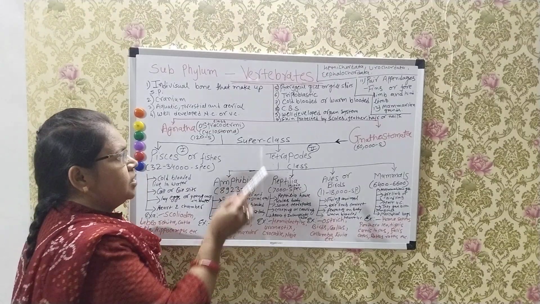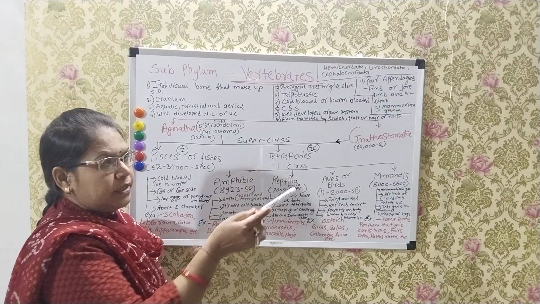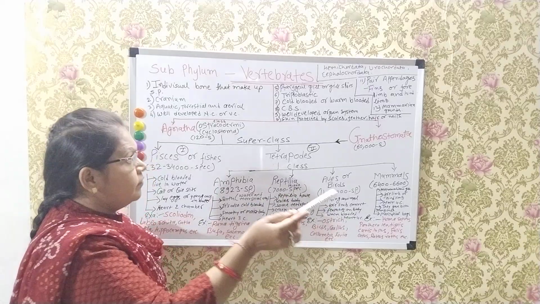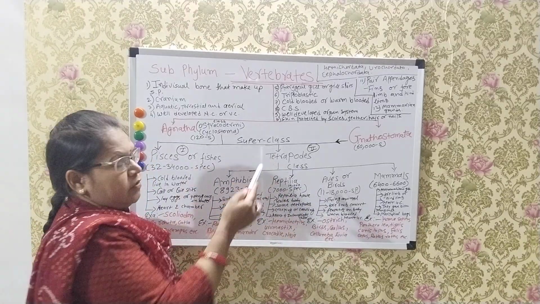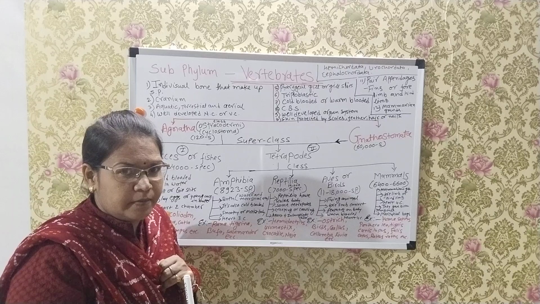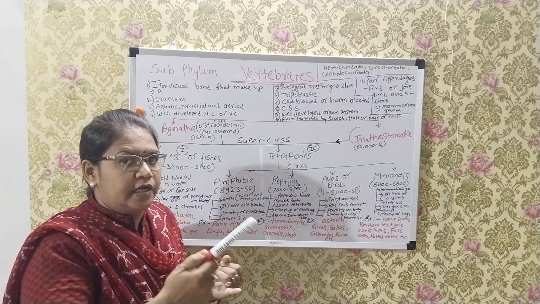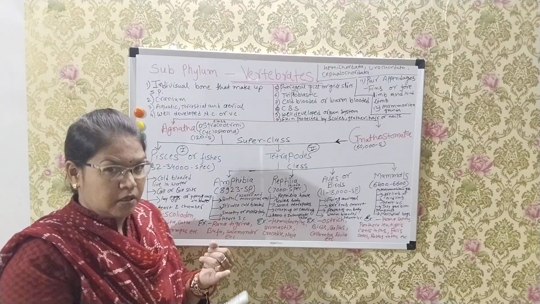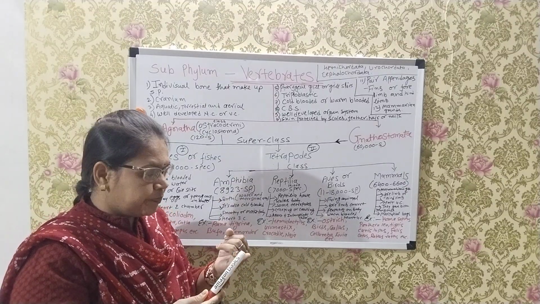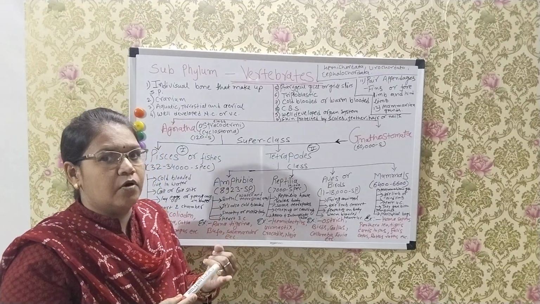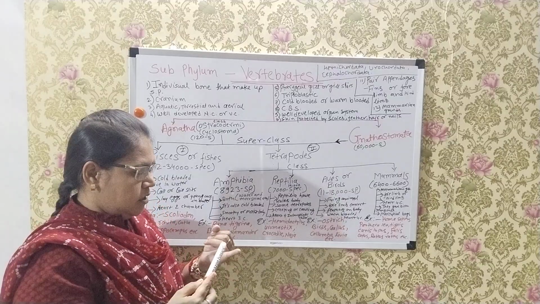Vertebrates have pharyngeal gill slits found at some stage of life. Vertebrates are triploblastic animals; the body develops through ectoderm, endoderm and mesoderm. Vertebrates are cold-blooded and warm-blooded animals.